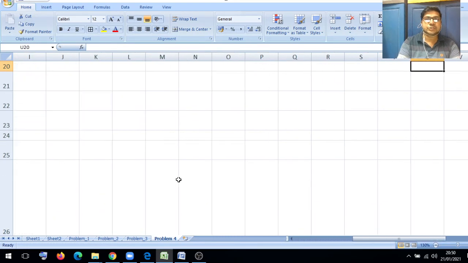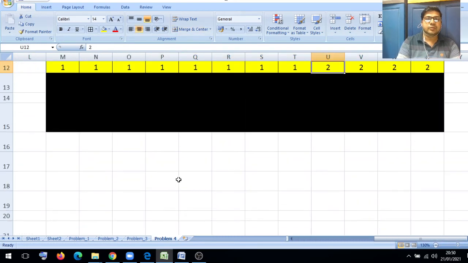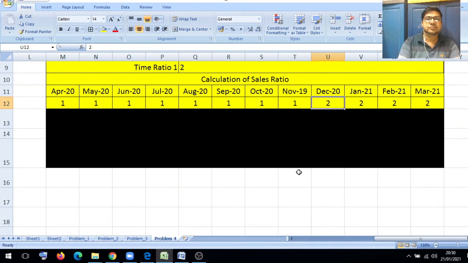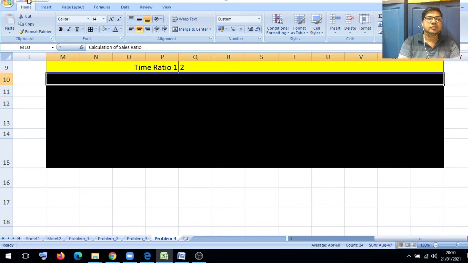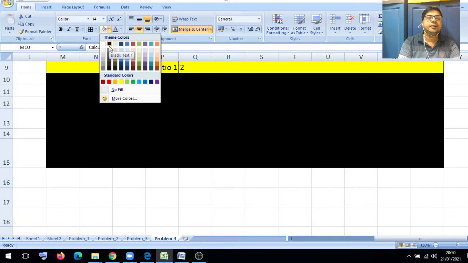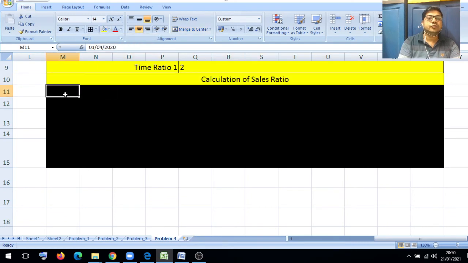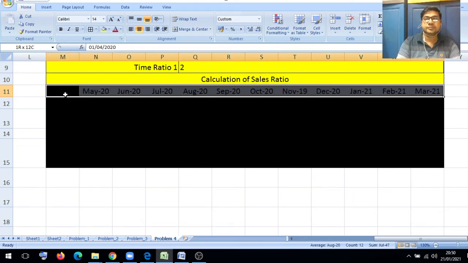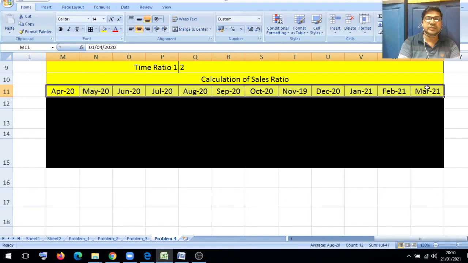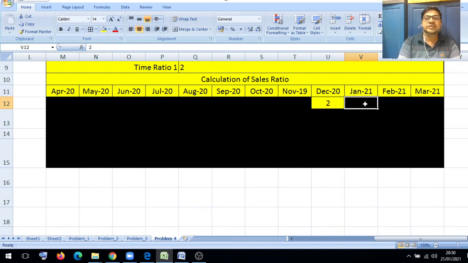December to March sale was double, and we should calculate the sales ratio accordingly. We know the pre-period and post-period. From December, double was there: December, January, February, March.